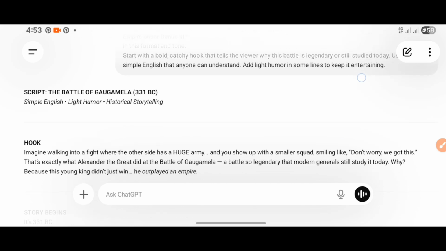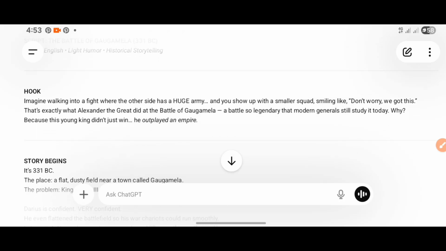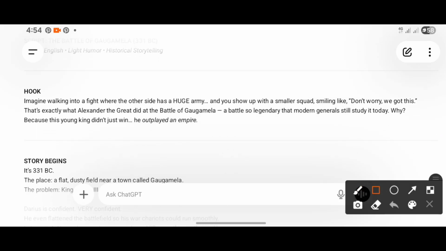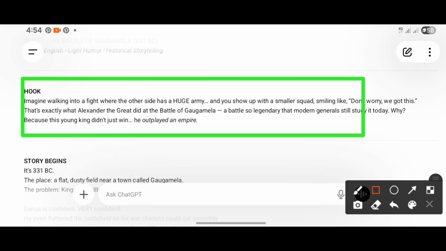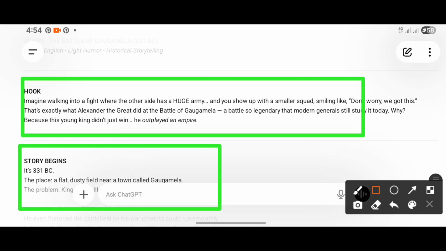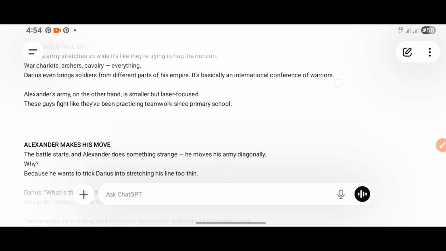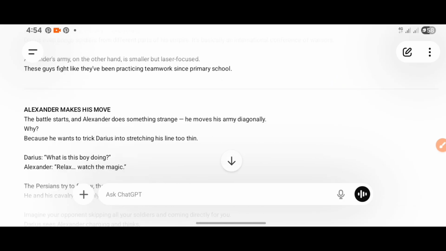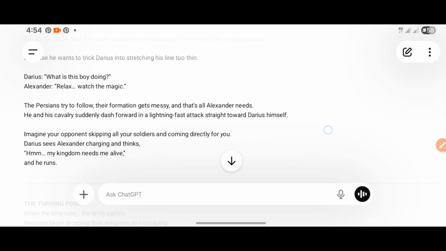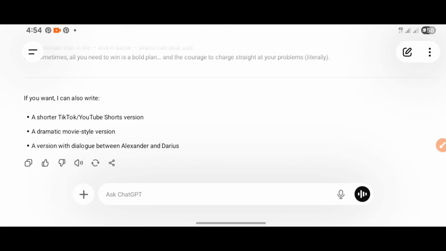Okay, here's our story. You can see how the story is being structured based on the prompt I entered. You can see the hook here. We have the hook. We have the story beginning. These are sections in the story. So let's copy our story and move to the next step. So I'll click on copy.